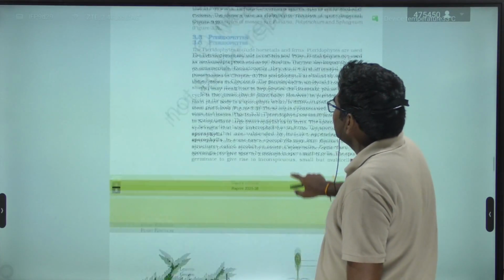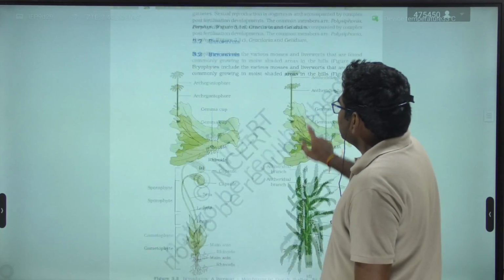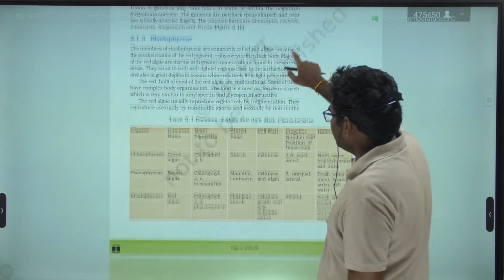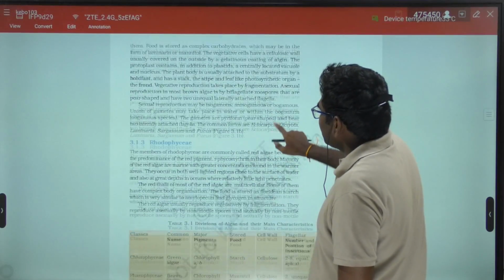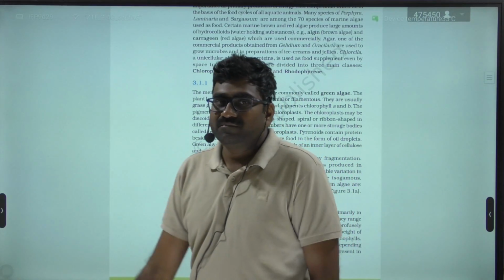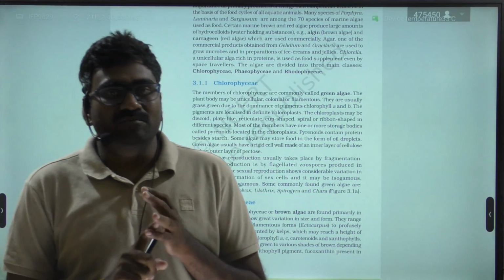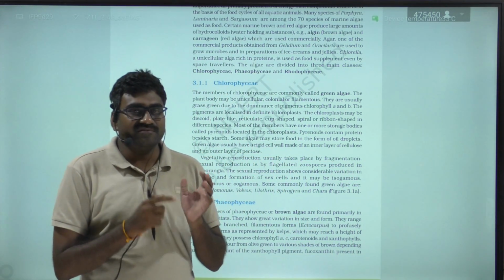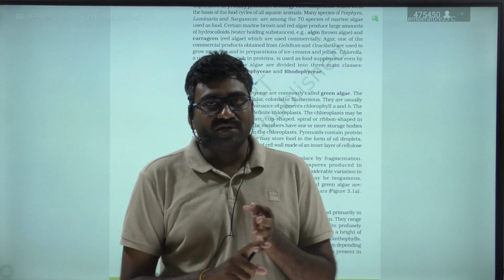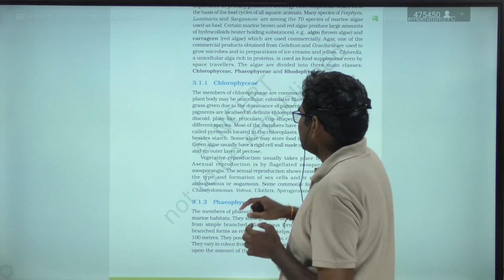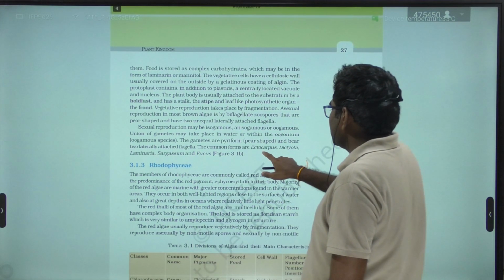Next, right. So let us recap the examples of algae and bryophytes. Examples of Chlorophyceae are Chara, Chlamydomonas, Spirogyra, Volvox, Ulothrix, whereas in Phaeophyceae, that is Dictyota, Ectocarpus, Sargassum, Fucus, Laminaria.